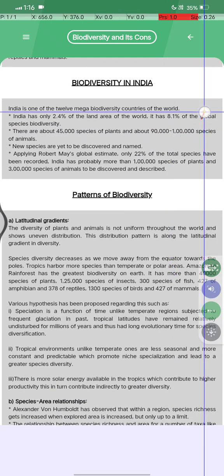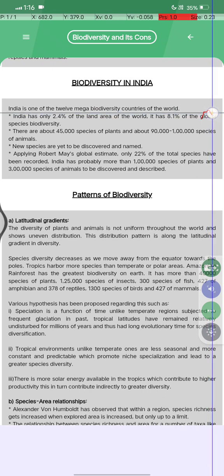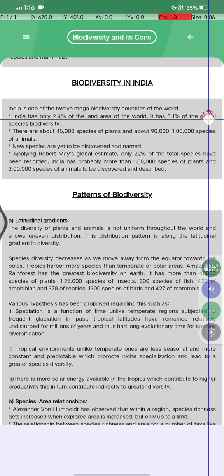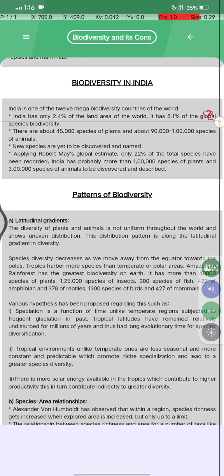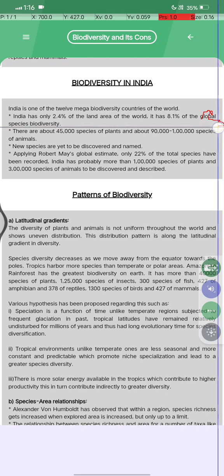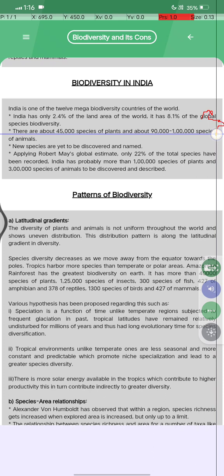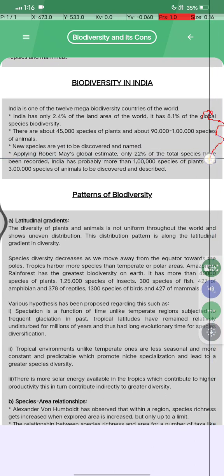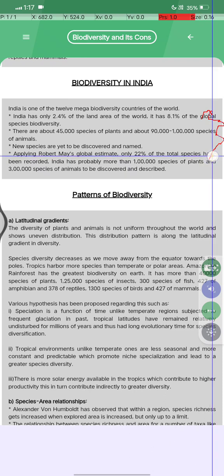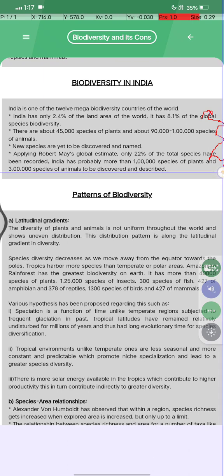Biodiversity in India. India is one of the 12 mega-diversity countries, and India has only 2.4% of the land area of the world. It has 8.1% of the global species diversity, and there are about 45,000 species of plants and about 90,000 to 1 lakh species of animals. New species are yet to be discovered and named. Applying the Robert May global estimate, only 22% of the total species have been recorded. India probably has more than 1 lakh species of plants and 3 lakh species of animals to be discovered and described.